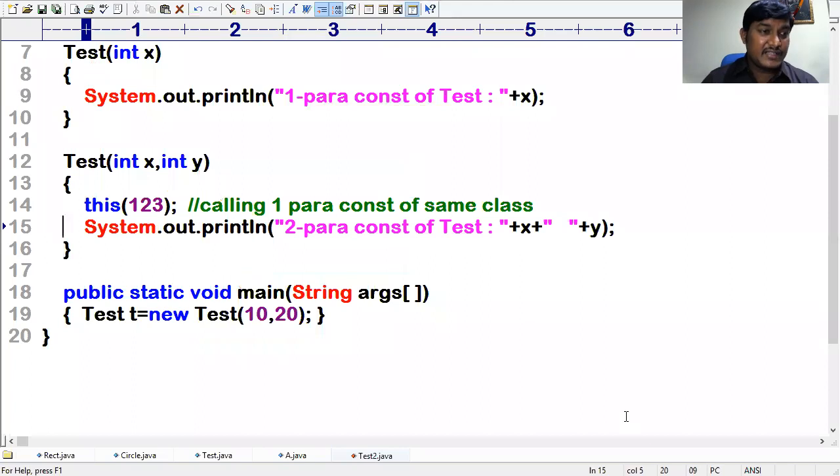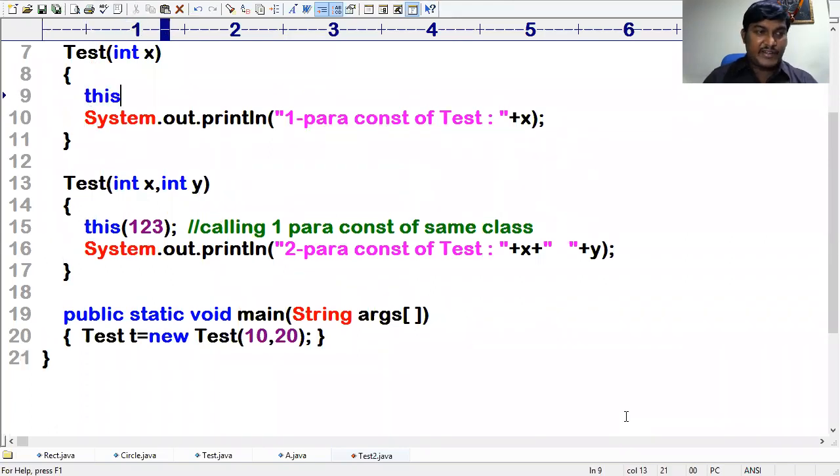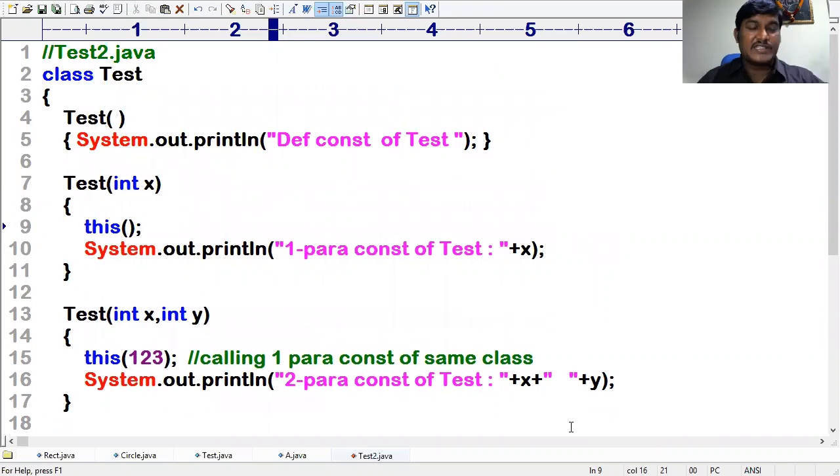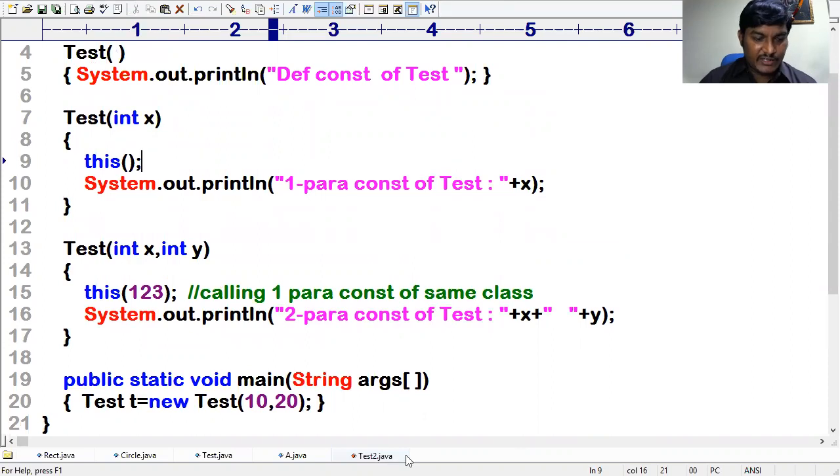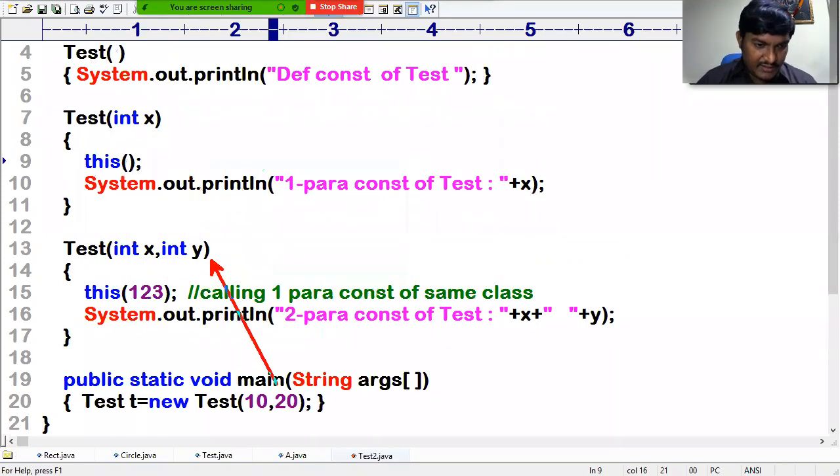But my intention is to call the zero parameterized one. Then it is calling the zero parameterized constructor. So you are calling the two parameterized constructor, it is calling the one parameterized constructor, and that is calling the parameterless constructor. So first we'll be getting the default constructor, then control comes back to the one parameterized constructor 123 and the two parameterized constructor 10 and 20.